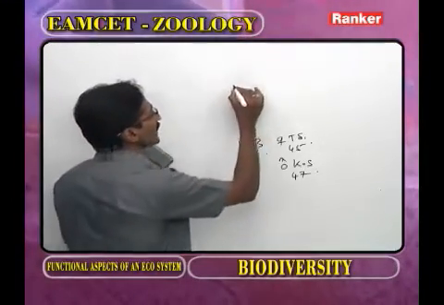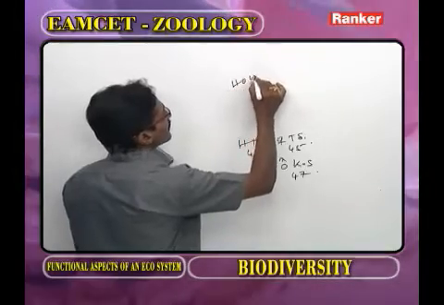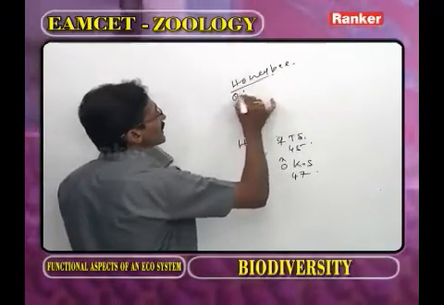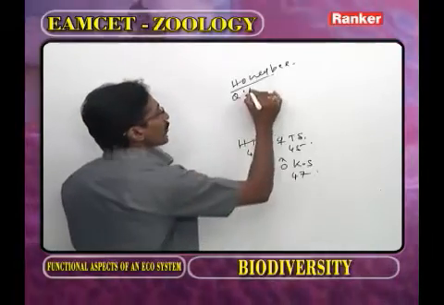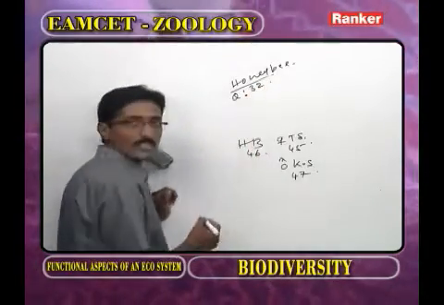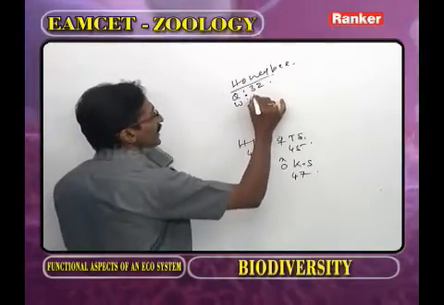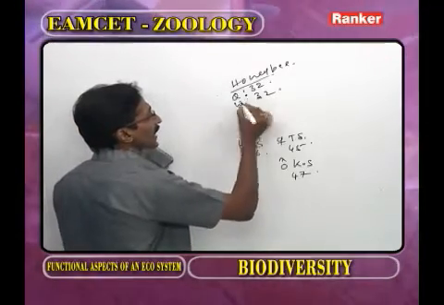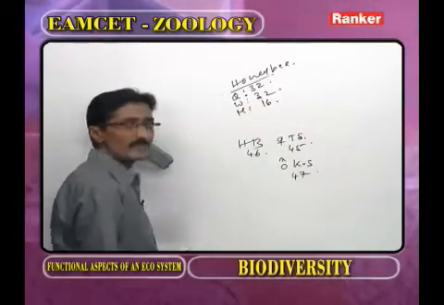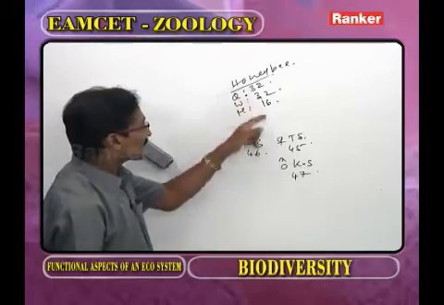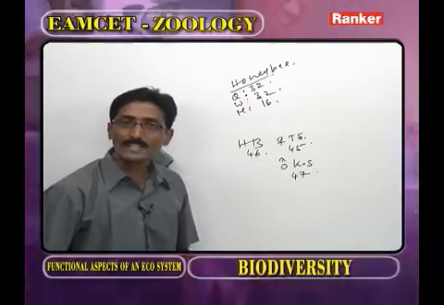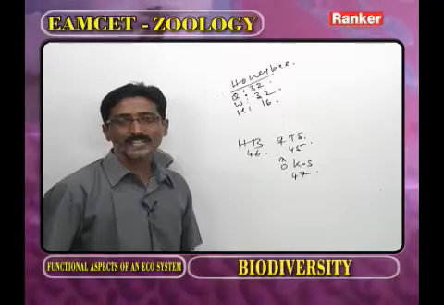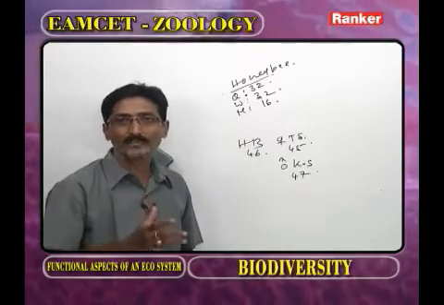In the same way, go for the honeybee family. In the honeybee family, in the queen, how many chromosomes, diploid? 32. In the worker honeybee, the diploid number of chromosomes is 32, whereas in the male honeybee, how many chromosomes? 16. That is a genetic variability. That means species to species, the chromosome number varies. That we call genetic variability.